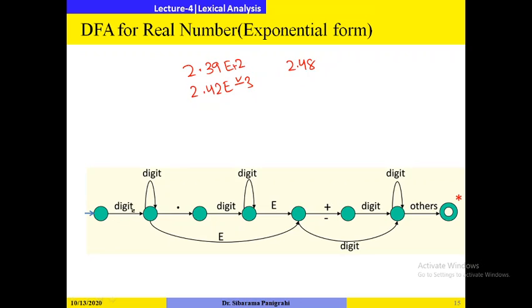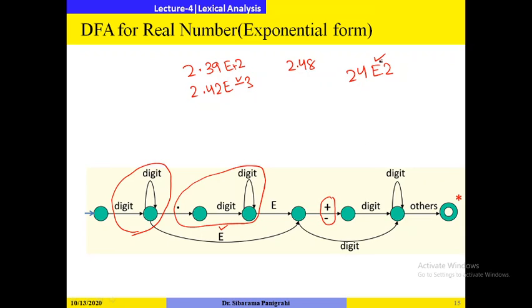Okay, so for that you will start with a digit, so any combination of digits, then you have a decimal point. Again, you may not have the decimal point; you may have a literal like 24e to the power 2. So after that you may have a decimal point, and after the decimal point you may have some digits, or you will directly have an e, the exponential form. After this e you may have plus or minus.